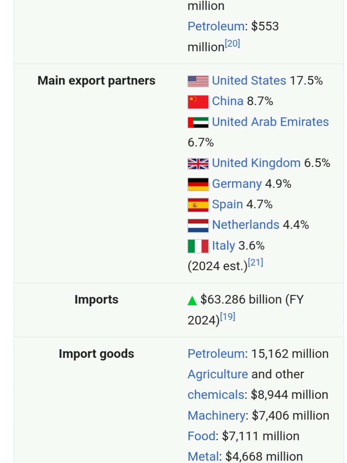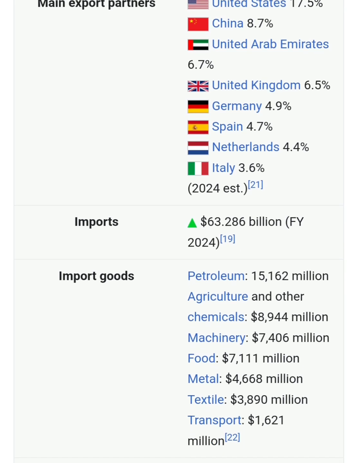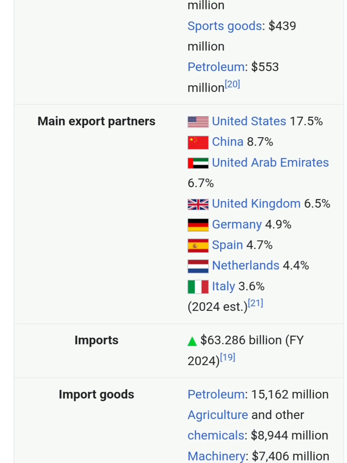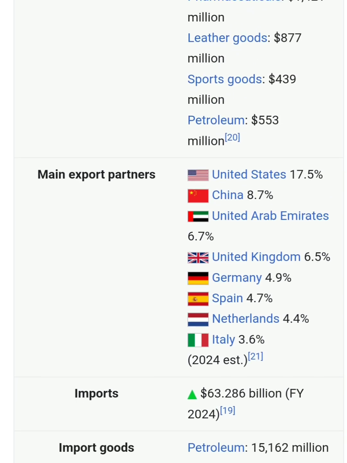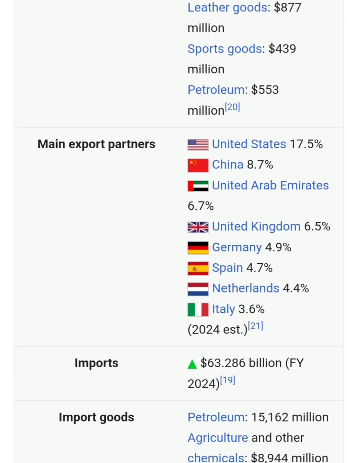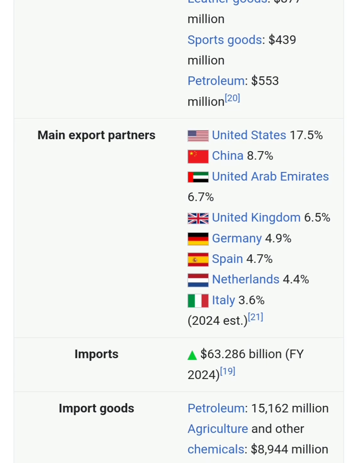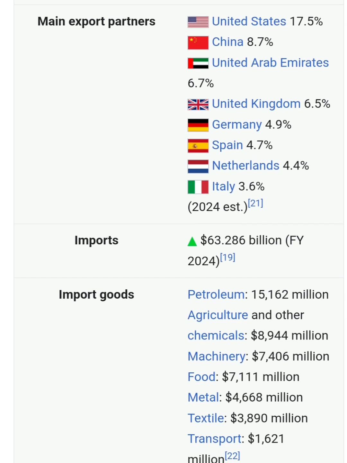We are exporting a very small percentage to Saudi Arabia, although we are importing a huge amount from Saudi Arabia. Our imports are 63 billion US dollar. So our export is 39 billion and import is 63 billion. So our trade deficit is almost 24 billion US dollar. In 1 year, we have a deficit of 24 billion US dollar, which is a huge issue for Pakistan.